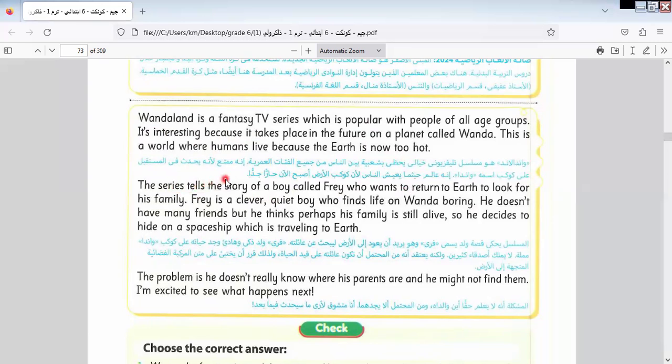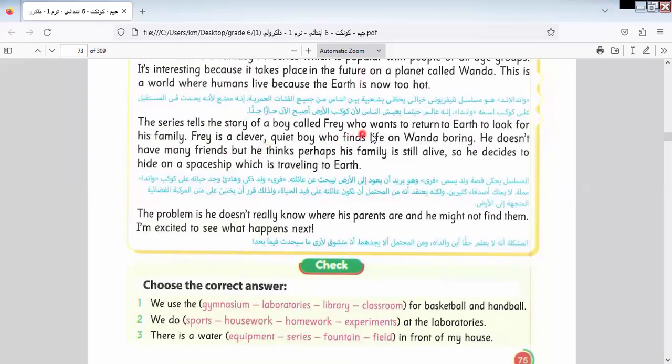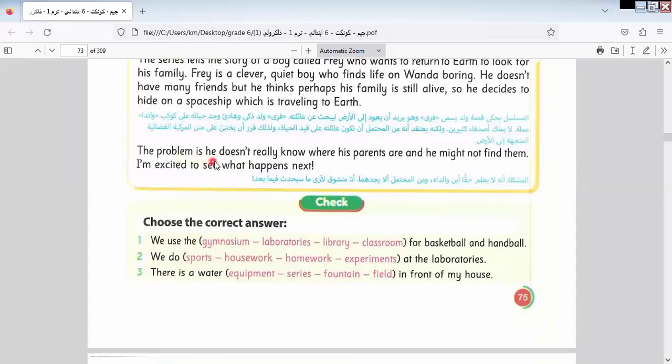The series tells the story of a boy called Fairy who wants to return to Earth to look for his family. Fairy is a clever, quiet boy who finds life on Wenda boring. He doesn't have many friends, but he thinks perhaps his family is still alive, so he decides to hide on a spaceship which is traveling to Earth. The problem is he doesn't really know where his parents are, and he might not find them. I'm excited to see what happens next.